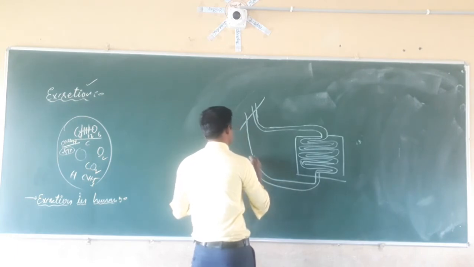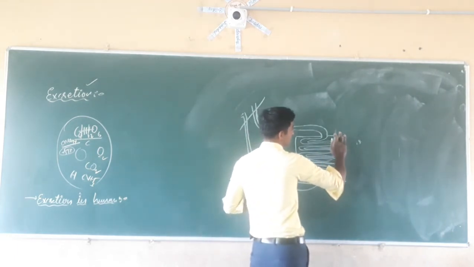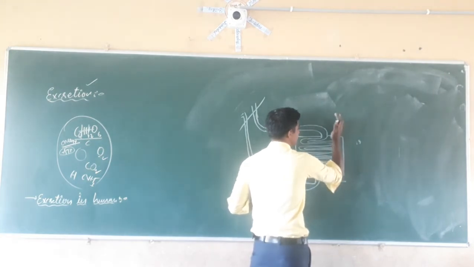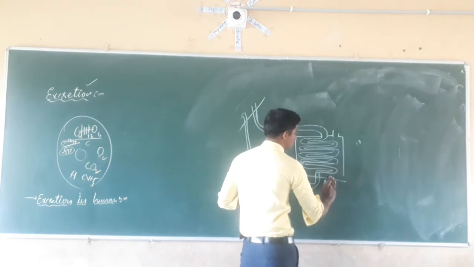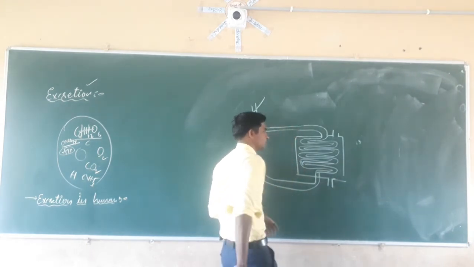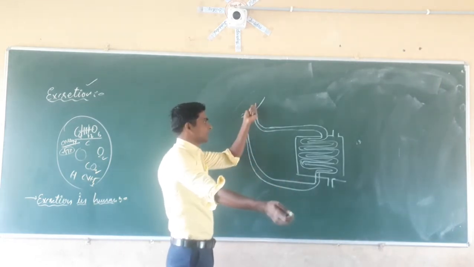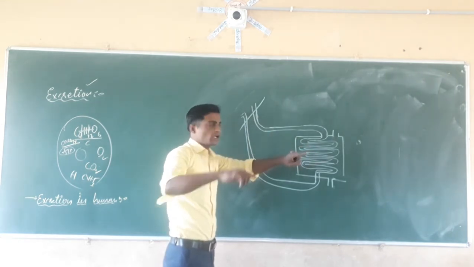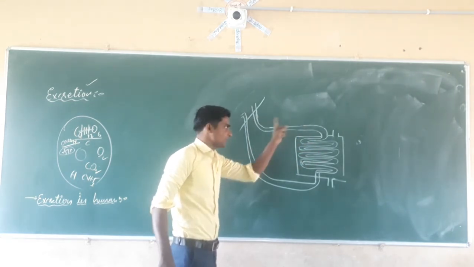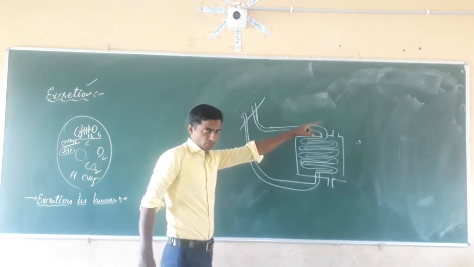Again, I am drawing here simply. Here we add the dialyzing solution. The waste material in the form of urine will be removed. One blood vessel is taken from here and connected to a chamber containing coilings of semi-permeable membrane, just like the Bowman's structure of the nephron.